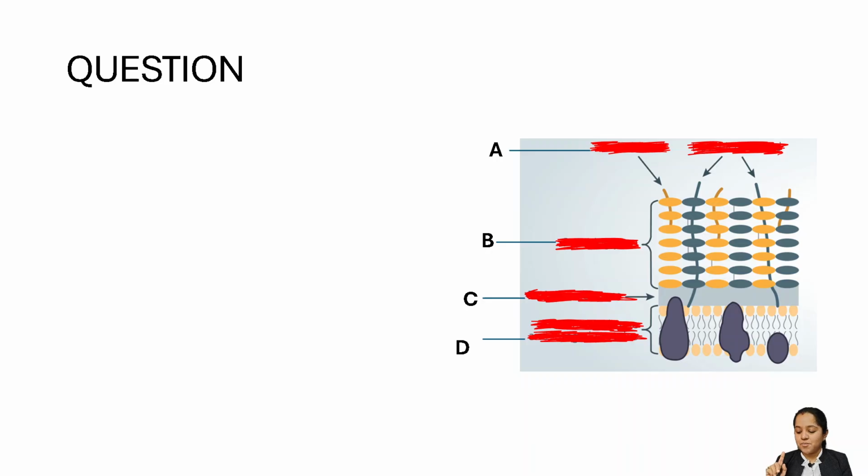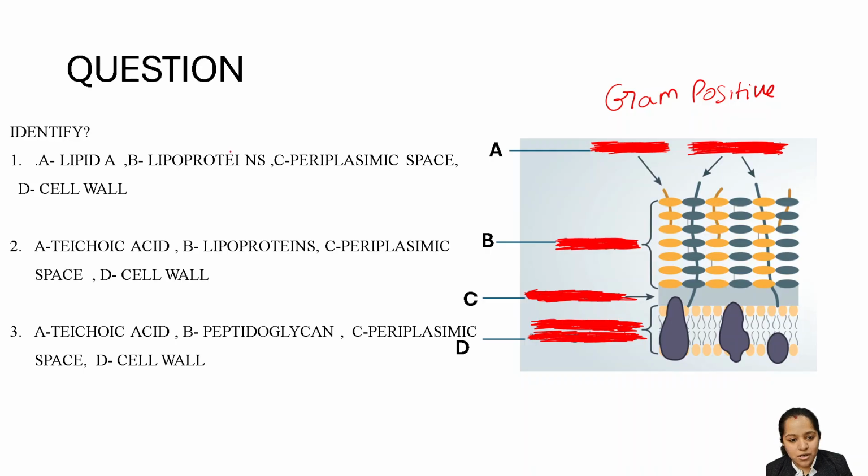Now identify. First of all, tell me, is this a gram positive cell wall or a gram negative cell wall? This is a gram positive cell wall. Why? Because I saw this super thick peptidoglycan layer. So what are these A, B, C, and D? A is teichoic acid, B is the peptidoglycan, C is the periplasmic space, and D is the cell wall. So which option will it be? Teichoic acid, peptidoglycan, periplasmic space, and your cell wall. Correct answer is 3.